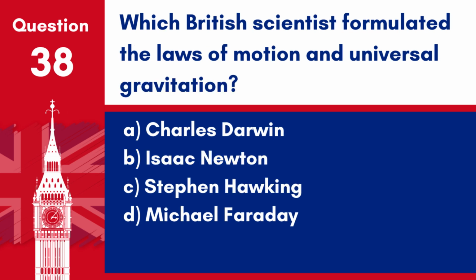Question 38. Which British scientist formulated the laws of motion and universal gravitation? A. Charles Darwin. B. Isaac Newton. C. Stephen Hawking. D. Michael Faraday. Answer: B. Isaac Newton. Sir Isaac Newton formulated the laws of motion and universal gravitation in the 17th century.